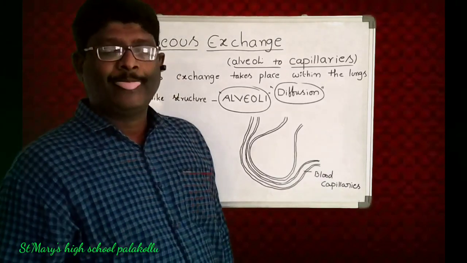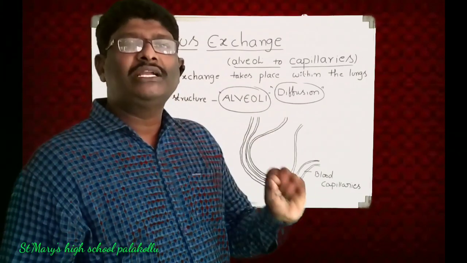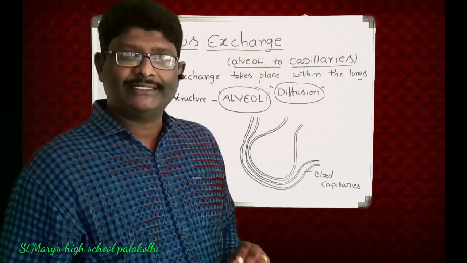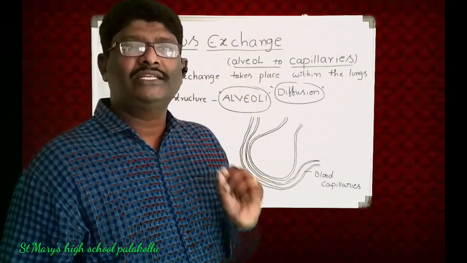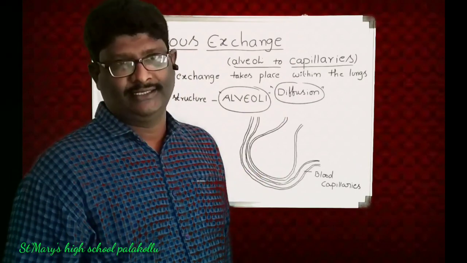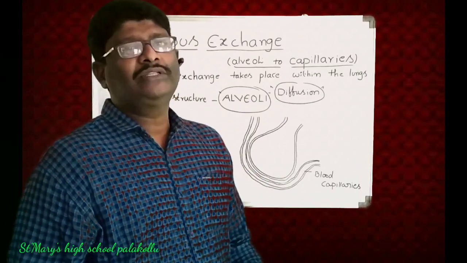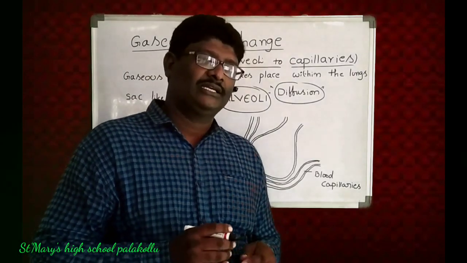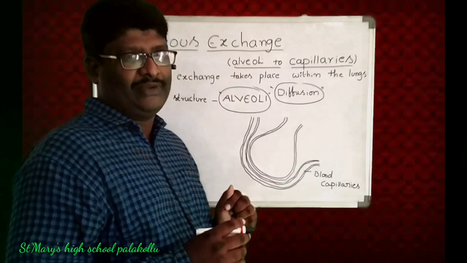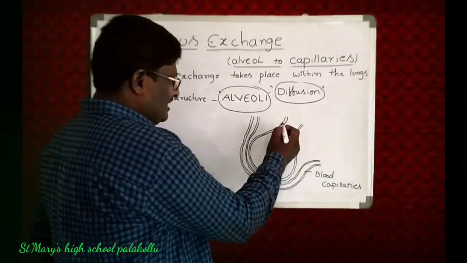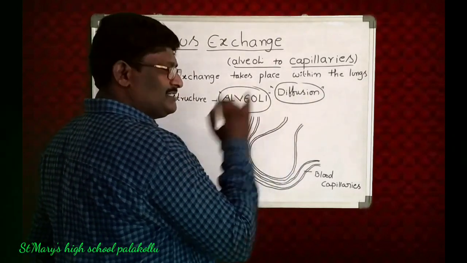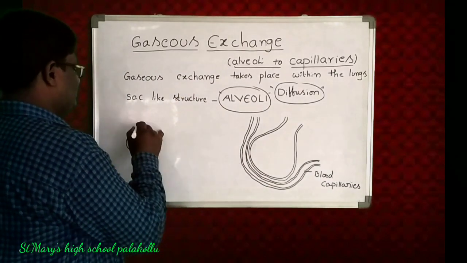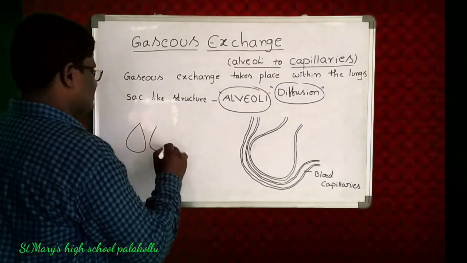Alveoli is the structural and functional unit of lung. Okay, so how does this process take place? Now, I want to explain. This is a sac-like structure. For example, I want to draw both the lungs.